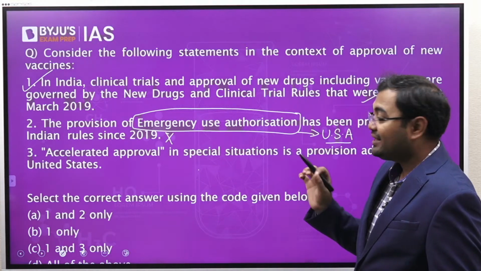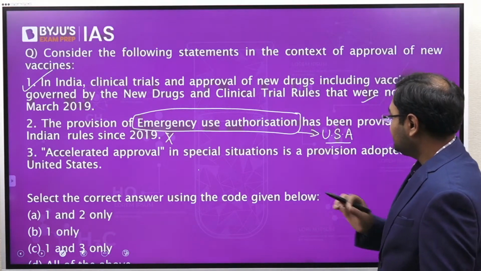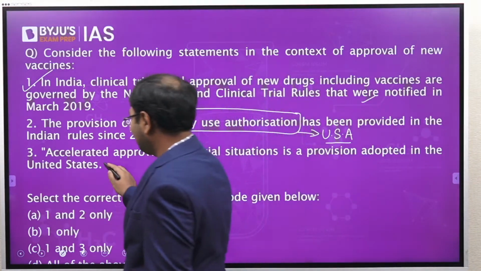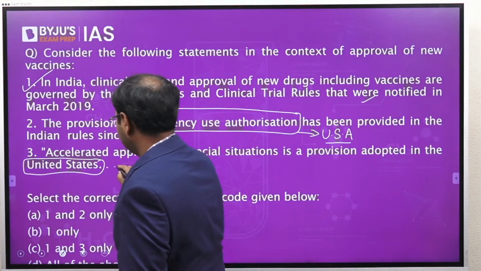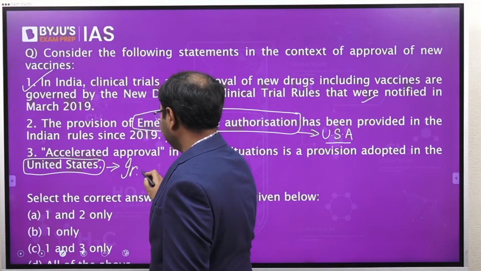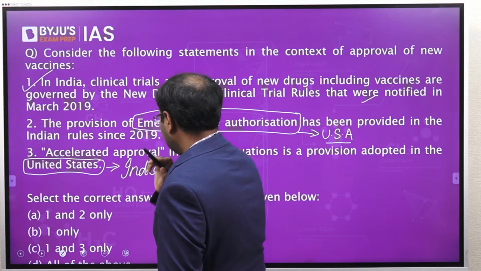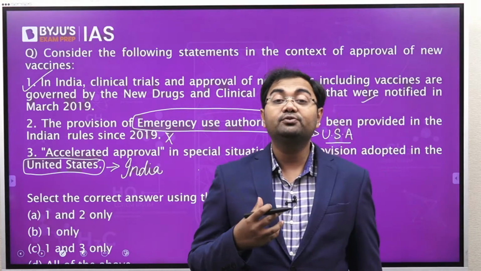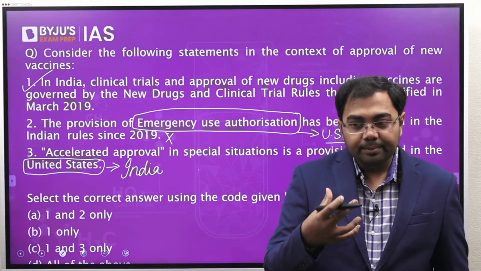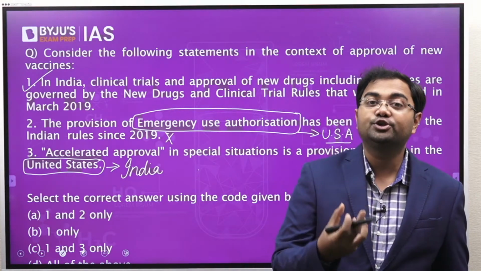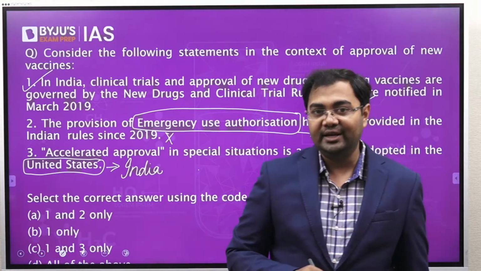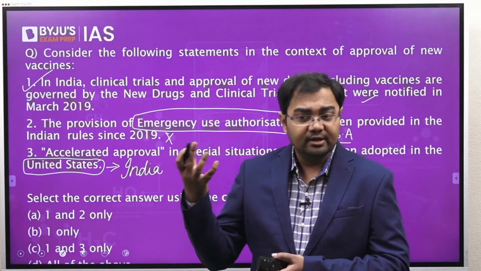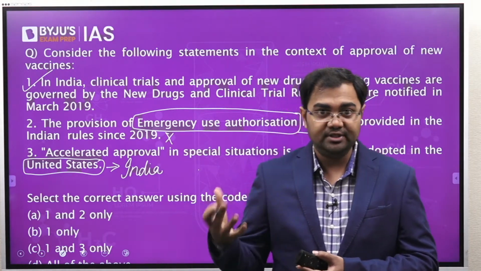The third is accelerated approval in special situations is a provision adopted in the United States. Now, this is not the United States, this has been a part of the Indian rules. Accelerated approval was also sought by all the vaccines that have been introduced in India in the context of COVID-19. COVID-19 was a special, emergency situation.